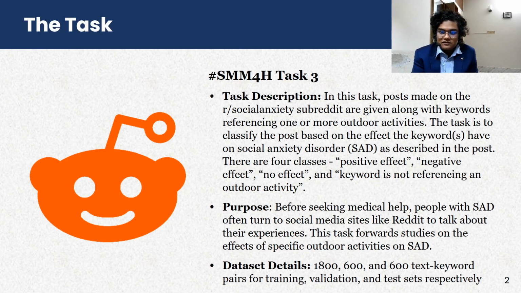The task was to classify the post based on the effect of the outdoor activity on the social anxiety of the person who made the post. There were four classes, or rather three effects and one extra class. The three effects were the outdoor activity having a positive effect on the social anxiety of the poster, a negative effect, or no effect at all. And there was also a fourth class where the keyword is not actually referencing an outdoor activity.